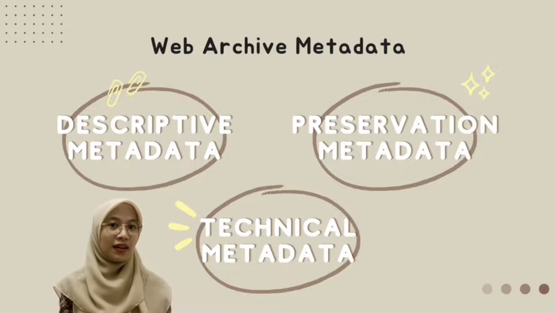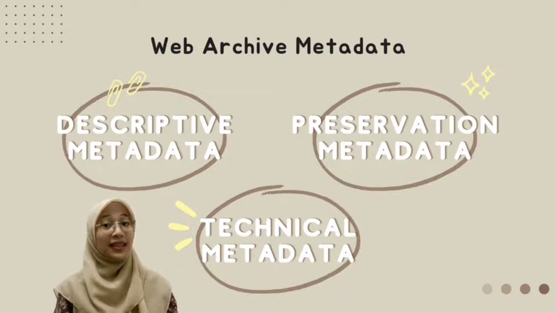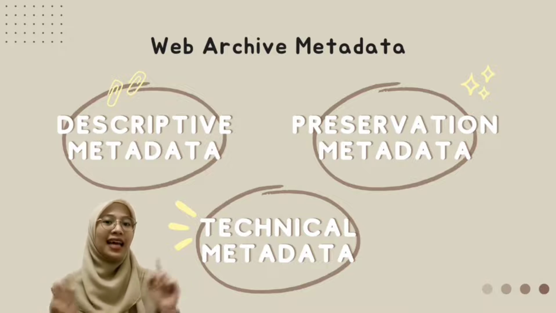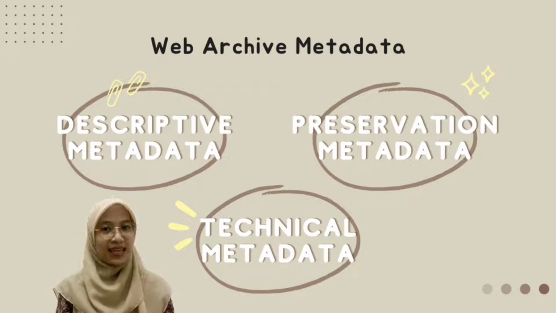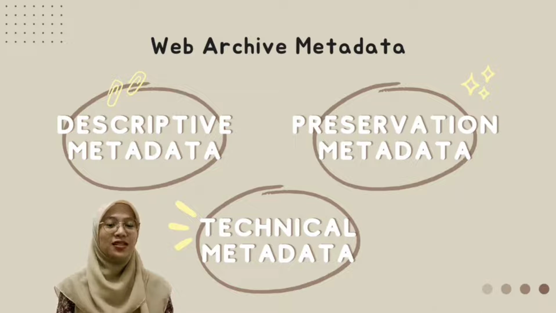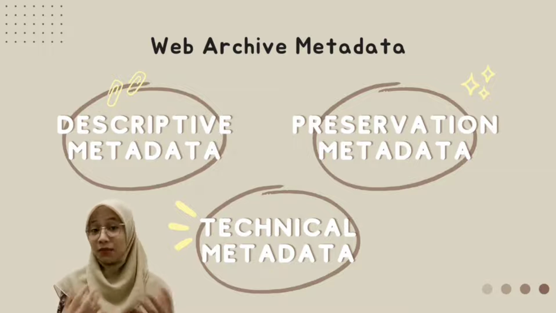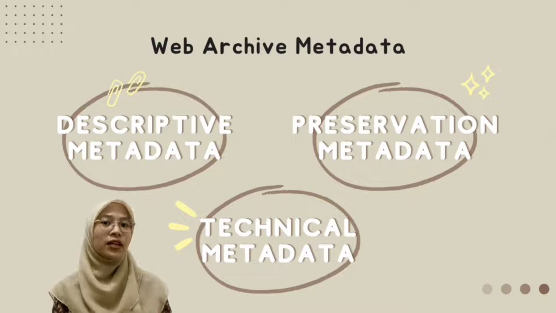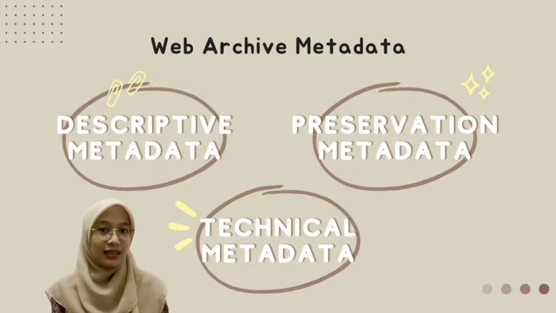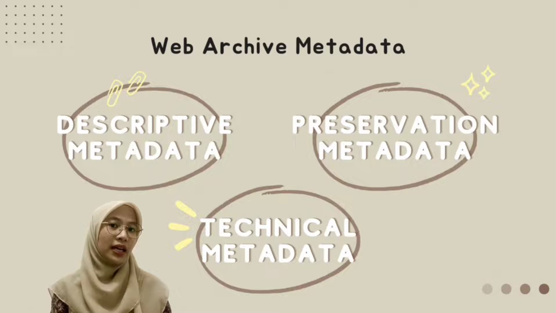As a result, there are 3 different types of metadata that we have collected in this project. The first one is descriptive metadata. It describes resources for discovery and identification purposes. It may consist of elements for a document such as titles, authors, abstract, and keywords.